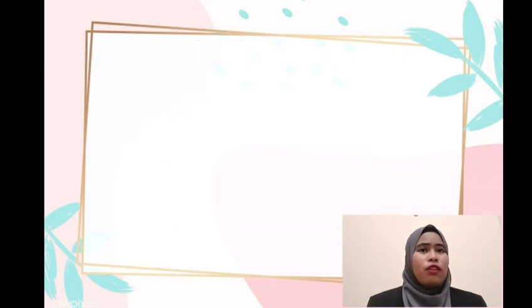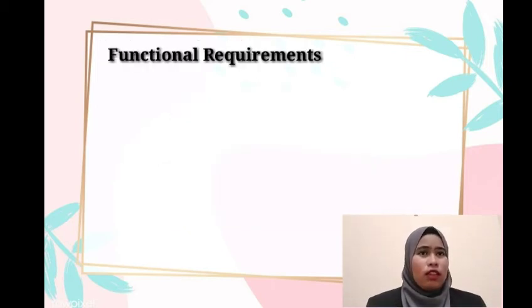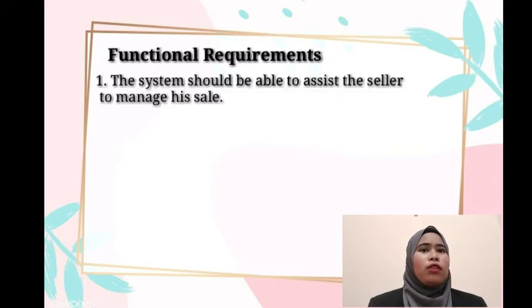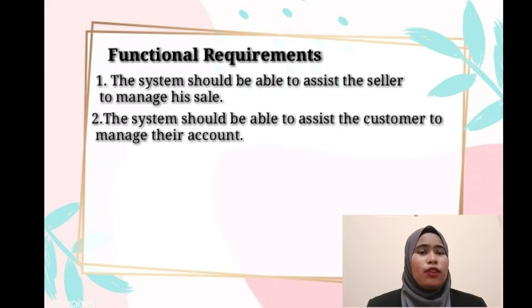There are a few functional requirements that have been gathered. The first one is the system should be able to assist the seller to manage his product. He can update, delete, and add products into the system. He also can manage his sales. Second, the system should be able to assist the customer to manage their account. Unregistered customers need to register first before they can use other features. The registered customer can update their information.